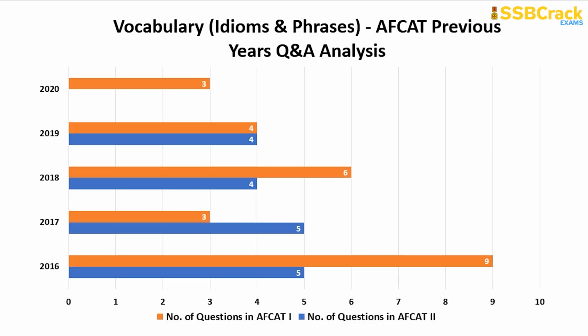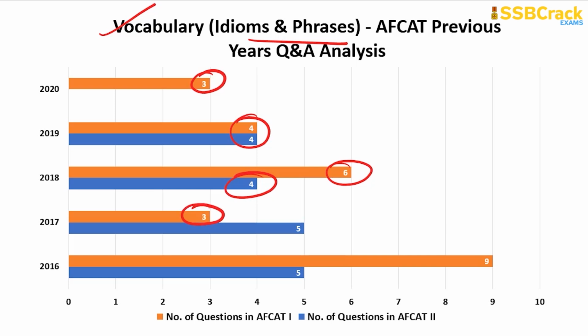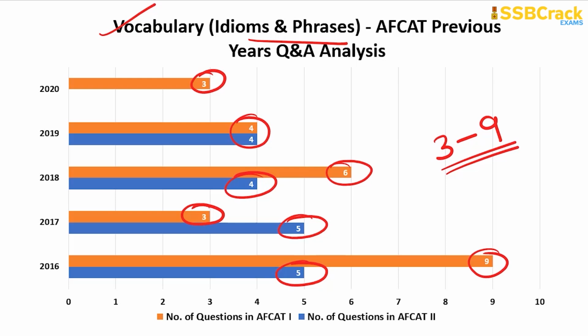Coming to the next most important topic, which is vocabulary in the form of idioms and phrases. Here is this previous year's Q&A analysis. 3 questions came from this topic in AFCAT 1 2020, 4 in both AFCAT 1 and 2 2019, 6 in AFCAT 1 2018, 4 again in AFCAT 2 2018, 3 in AFCAT 1 2017, 5 in AFCAT 2 2017, 9 in AFCAT 1 2016 and 5 again in AFCAT 2 2016. So a minimum of 3 to 9 questions can be expected from idioms and phrases. Therefore, it is one of the most important topics to focus on in AFCAT English section.